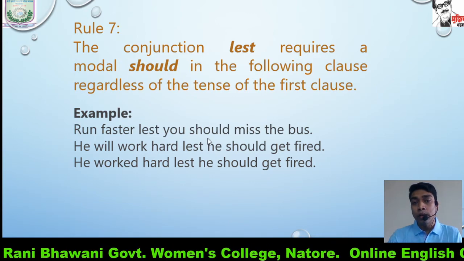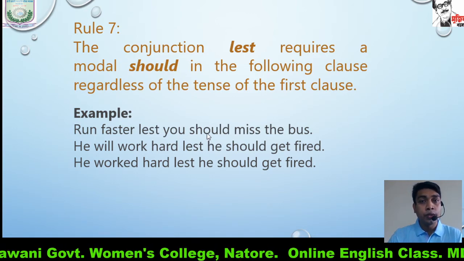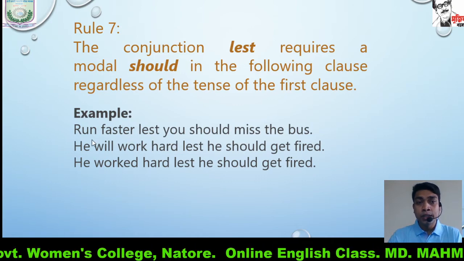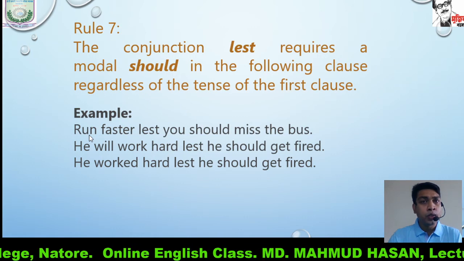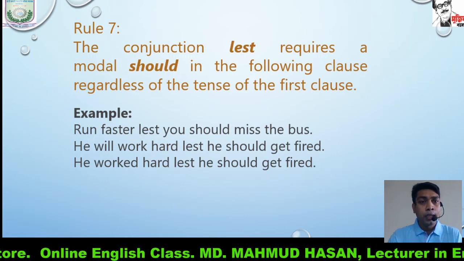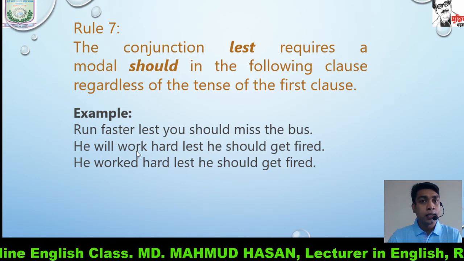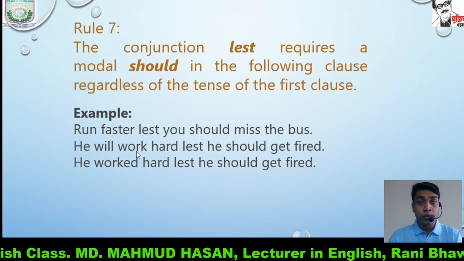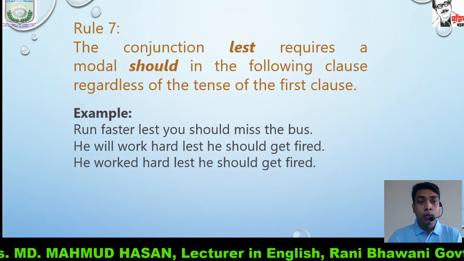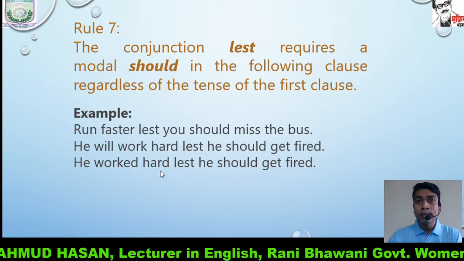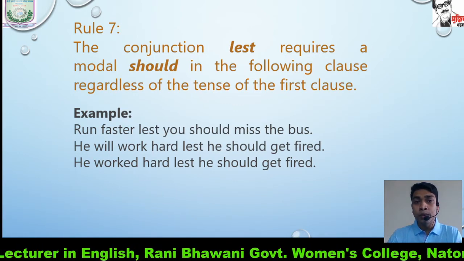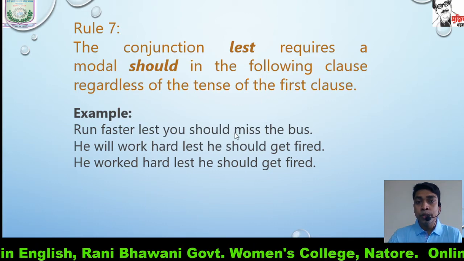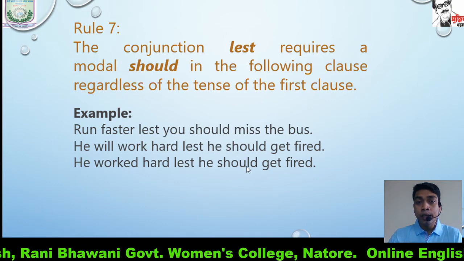So if we get lest as a conjunction, whatever the tense we have in the first clause, our following clause must use the modal should. In the first example, run faster is written in present form. He will work hard is written in future tense. He worked hard is written in past form. But in all cases we have used you should, he should, he should.